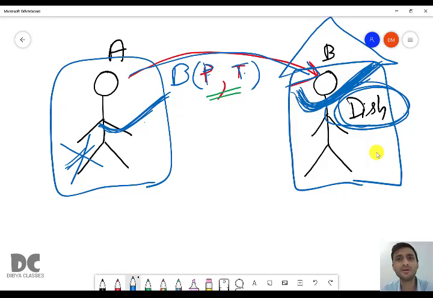So this concept is called call by value. The change in formal parameter is not reflected in actual parameter. Then the next concept is call by reference, and this is the opposite of call by value. That is, if B changes, then the value of A will also change.